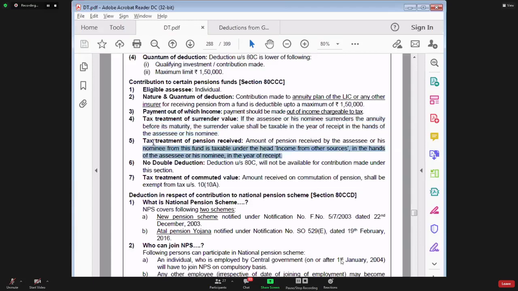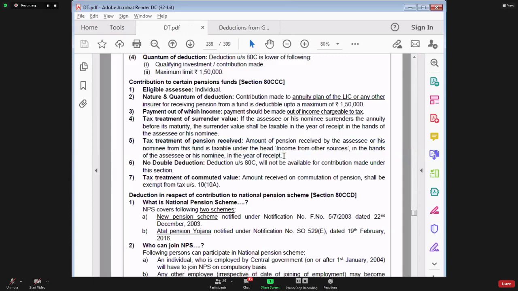Point 5 says that if you have invested money in this pension scheme, in this annuity plan, once the tenure of the annuity plan comes to an end, then you would receive the pension from the annuity plan. That pension will become fully taxable. So any pension which you have received from the annuity plan will become fully taxable to you.